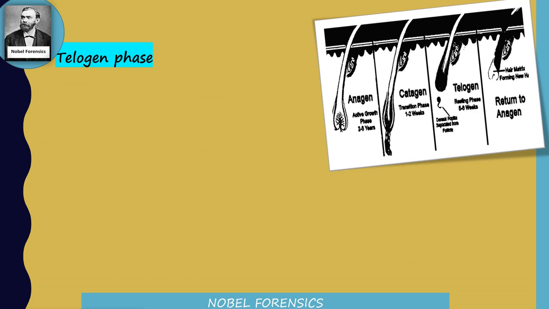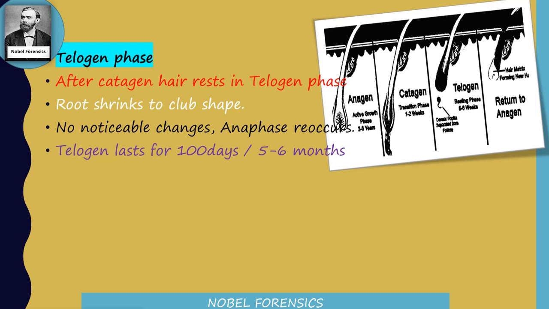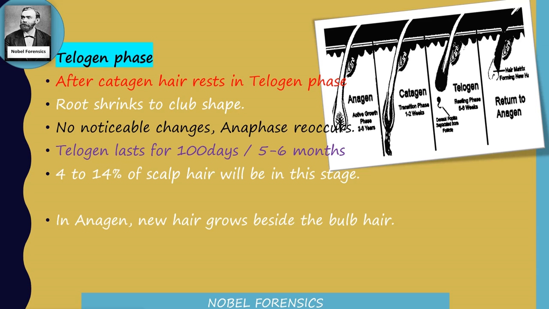Telogen phase. After the anagen and catagen phases, hair will enter the telogen phase. Then the root shrinks to a club shape, and there are no much noticeable changes in the telogen phase, but the telogen phase lasts for 100 days or 5 to 6 months, and only 4 to 14% of scalp hair will be in this telogen phase. Then after the telogen phase, hair will return to the anagen.